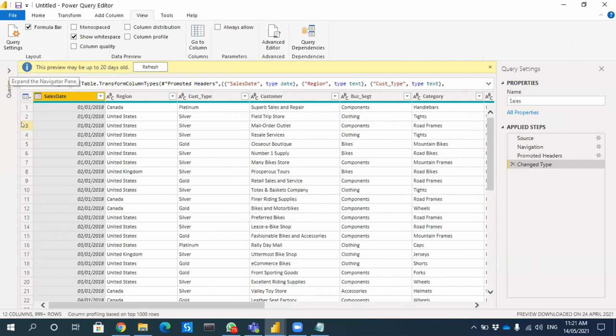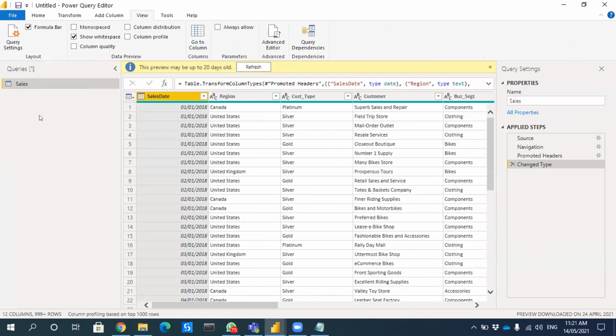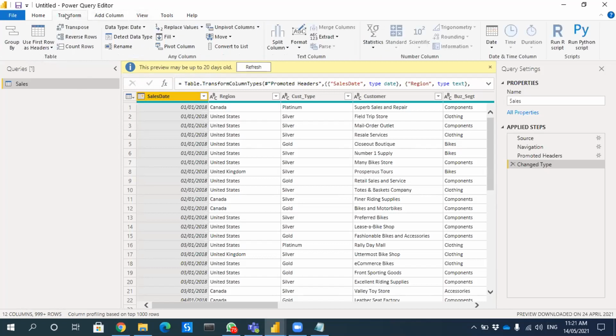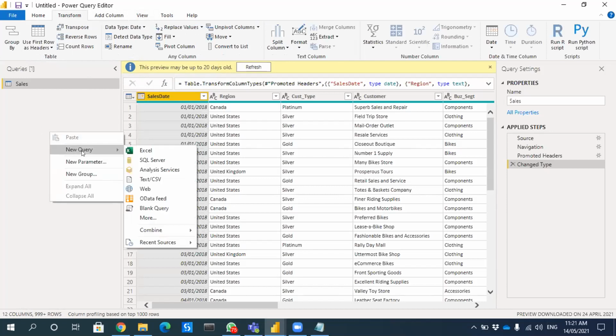If you see my screen, now nothing is visible. If I click this arrow, then it will open these queries. Okay, now I got it. Sorry, my mistake. Okay, right click, new query, blank query.